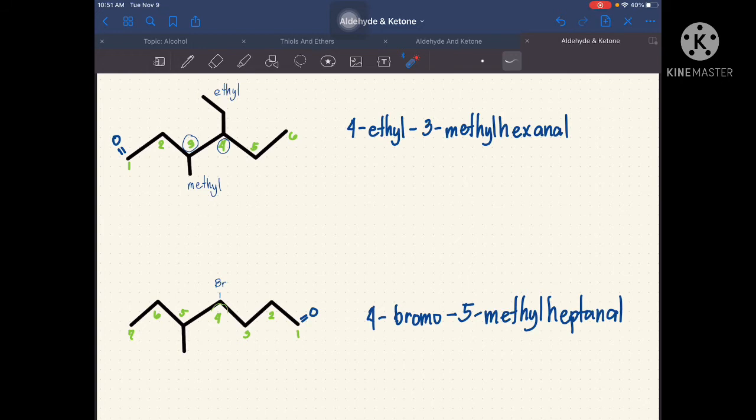So, in this situation, magkasama yung dalawa natin. Yung substituent natin na ganito lang, na alkyl group, and then, yung ating derivatives. So, ngayon, I have here the name. Ang ating derivative is located in carbon number 4. So, that is our bromo. And then, sa carbon number 5 naman, doon located yung ating methyl. So, through alphabetical order, mauuna si bromo kesa kay methyl. Kaya, yung answer natin dito, we have 4-bromo-5-methyl heptanal. So, that's it.